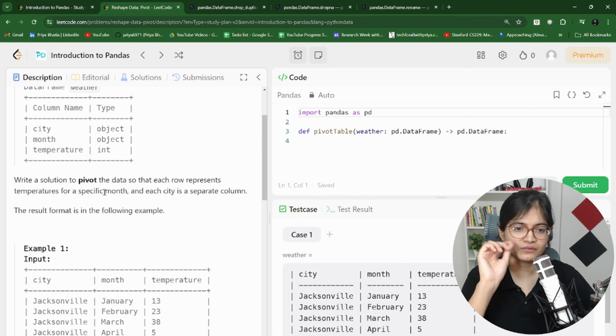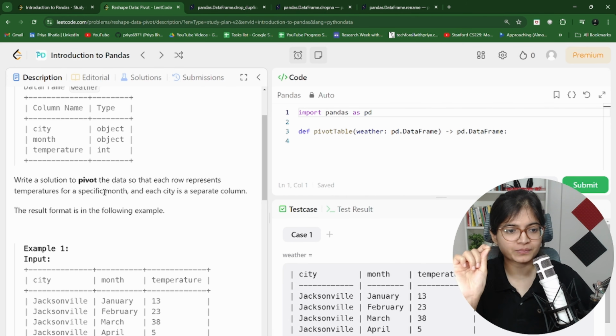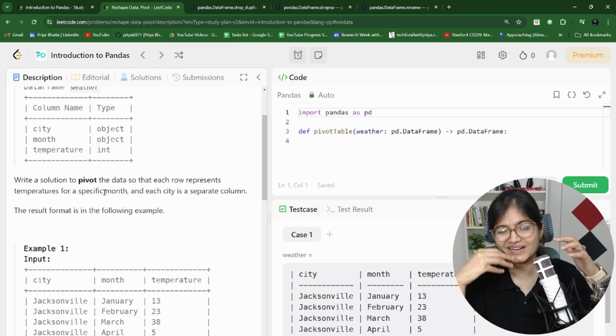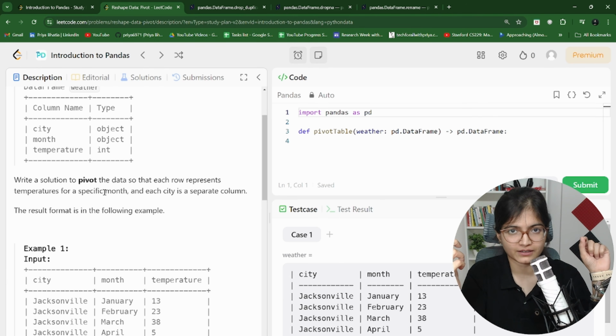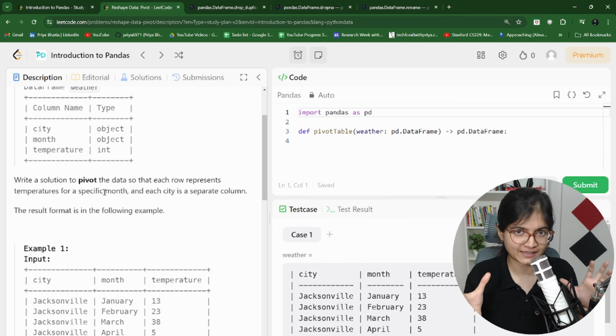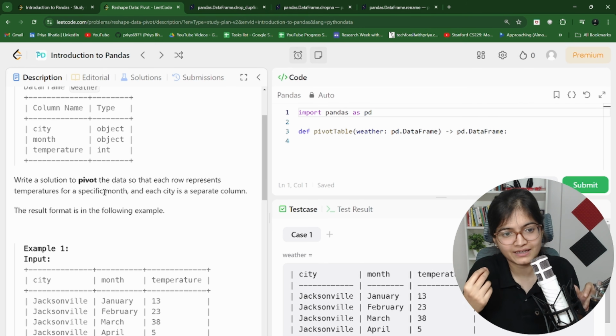Write a solution to pivot the data so that each row represents temperature for a specific month and each city is a separate column. It's a very interesting thing, right? Whenever you want to restructure your data in a given data frame, there is a method called pivot in the Pandas framework. There is one more method called pivot_table. If you want to do any aggregation on your data frame and then do the restructuring, getting that aggregated output, go with pivot_table.